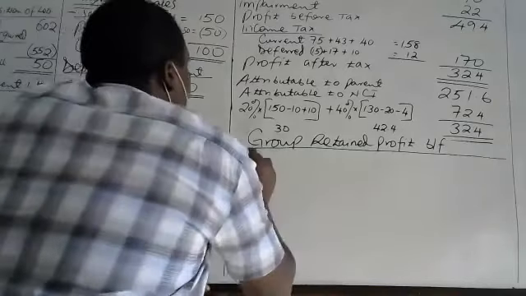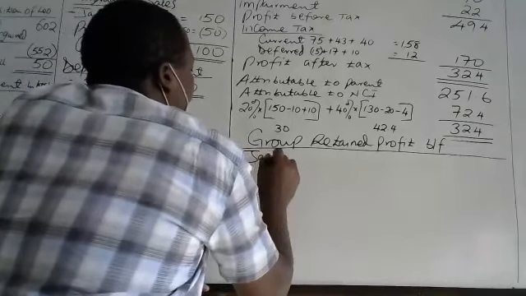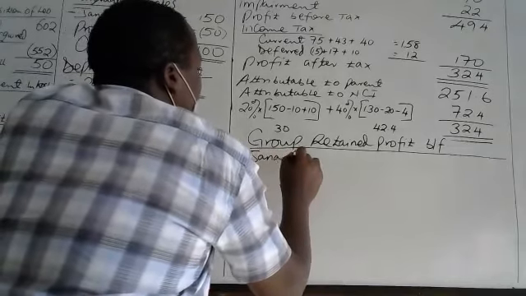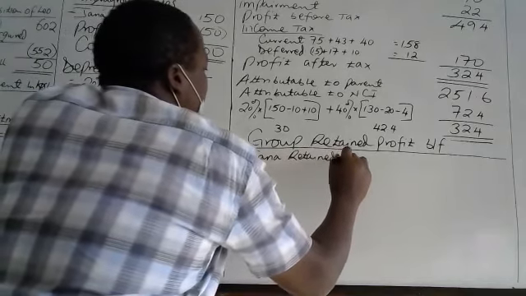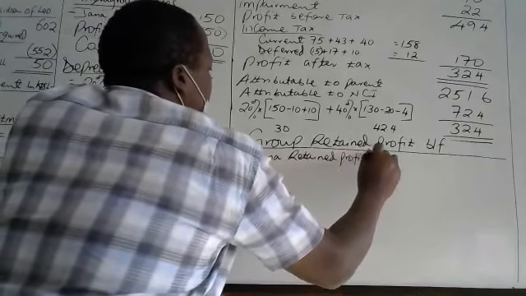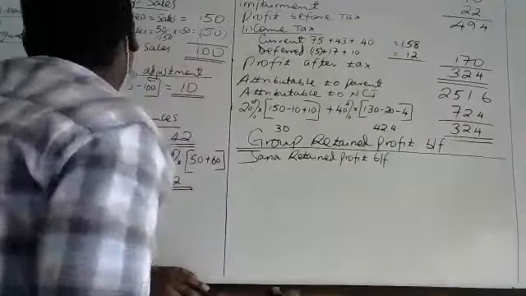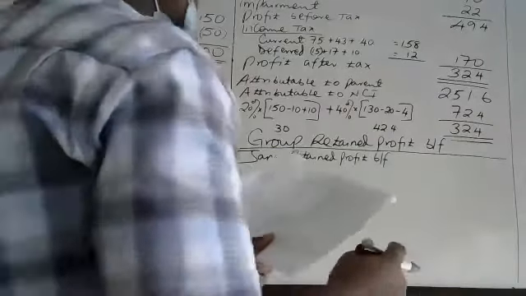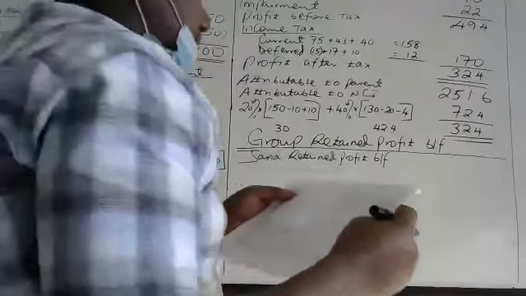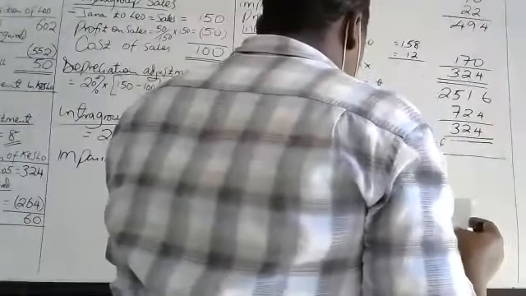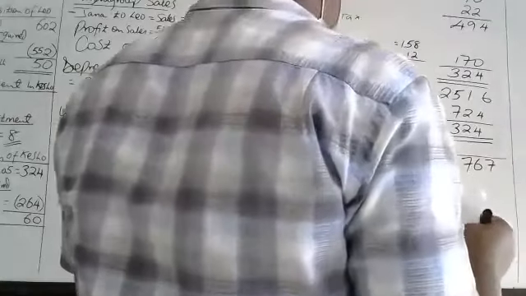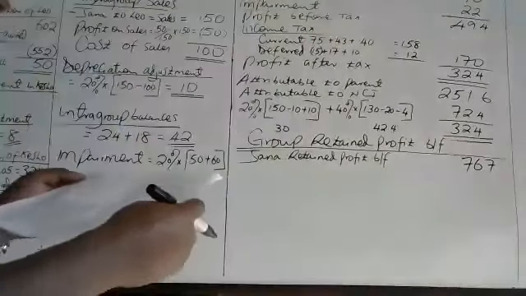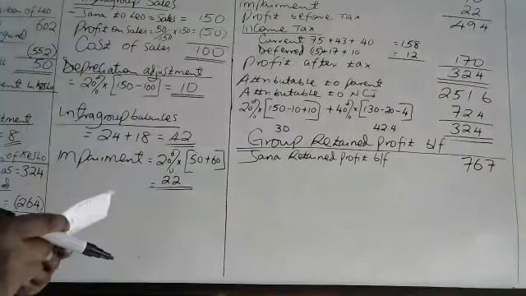Here, our parent is Jana, is it? Jana retained profit brought forward. And Jana retained profit brought forward is given in the income statement. It's equal to 767, is it? Yeah, in the income statement of Jana, we are given retained profit brought forward.